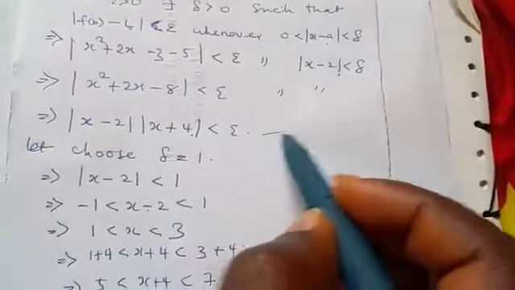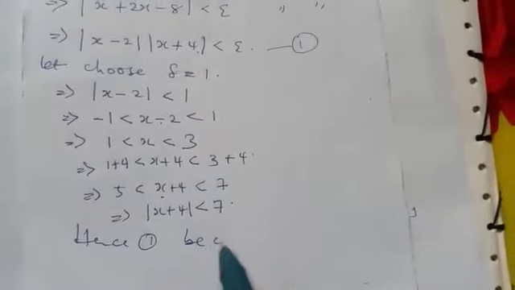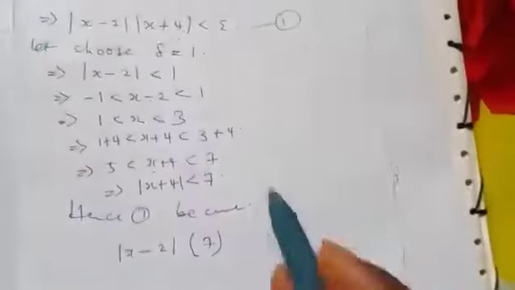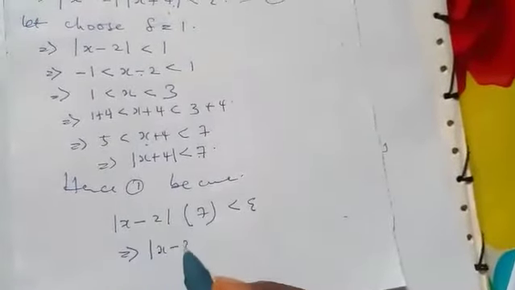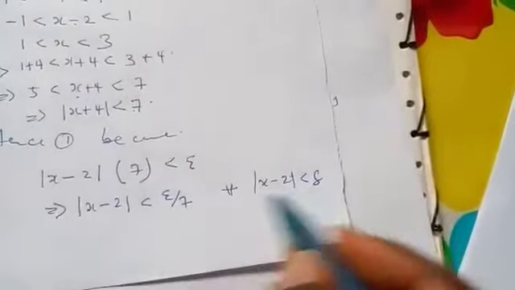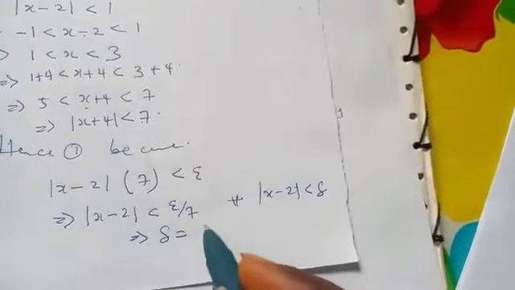I can now come back to this place. Let's call it 1. So hence 1 becomes, this will be s minus 2. Remember, the absolute value of s plus 4 is less than 7, so we put less than 7 there. Everything is less than epsilon. So this implies that the absolute value of s minus 2 is less than epsilon over 7. So for all this, the absolute value of s minus 2 is less than delta. If you compare, this implies that delta will be equal to epsilon over 7. So we have found the value of delta.